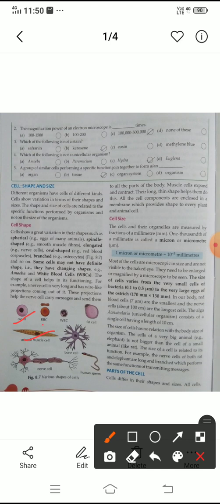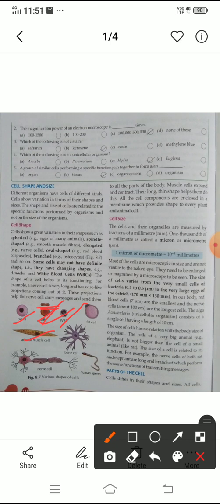And this one is the WBC, white blood cells. White blood cells do not have a fixed shape, because they are changeable-shape cells in our body. So we cannot tell any particular shape of white blood cells. Sorry, this one is the RBC. RBC has a particular shape, which is oval. Looking at it also, it is an oval shape. On top of this is the oval shape. Then WBC does not have a fixed shape; it is changeable in our body.